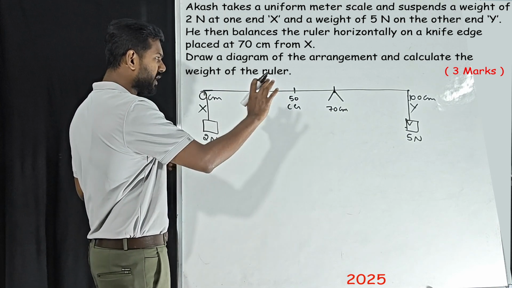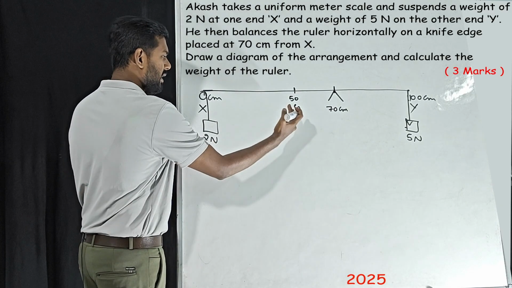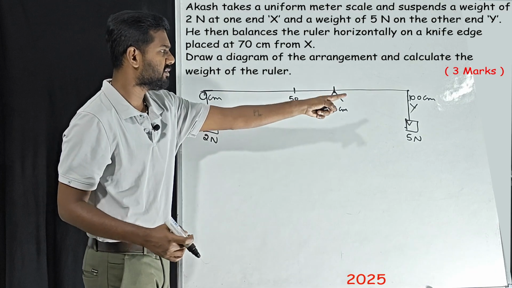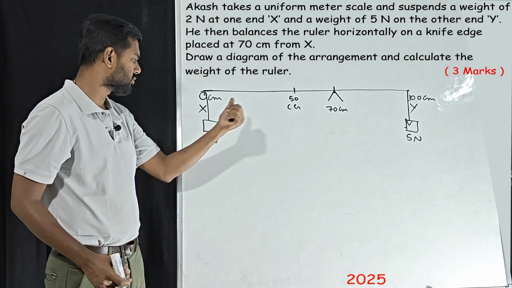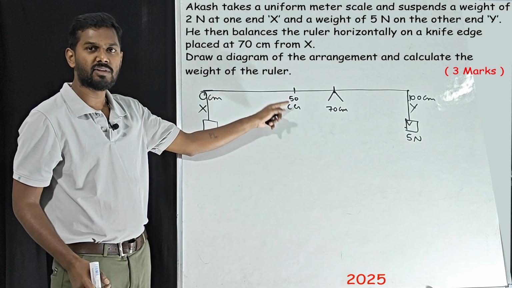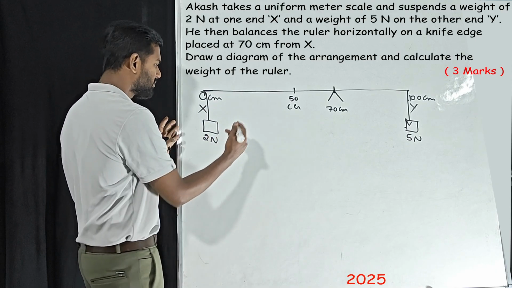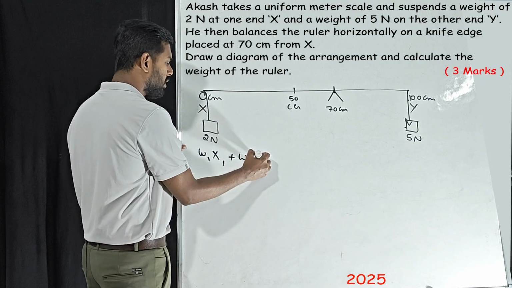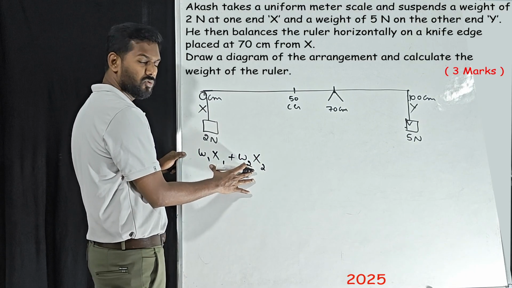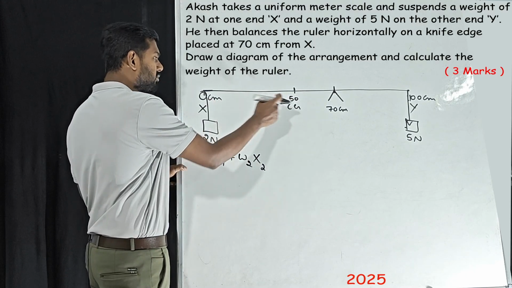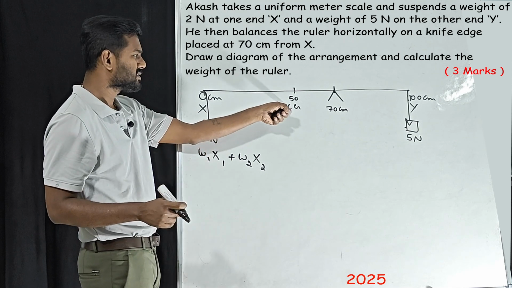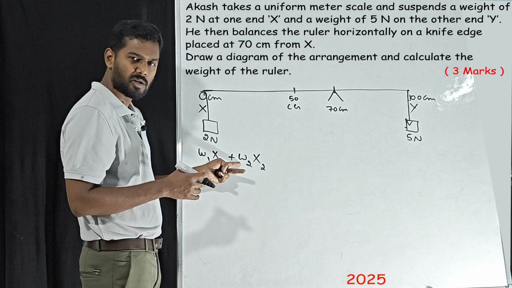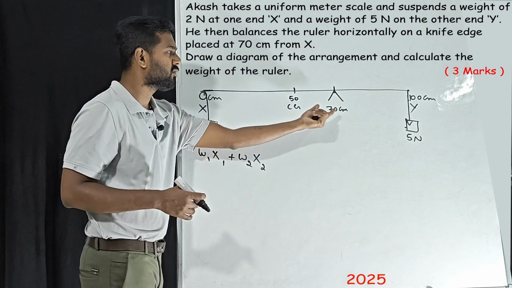Now the diagram is done. See here, from the fulcrum, on the left side we have two weights, and on the right side we have only one weight. Out of two weights, one weight is given, the other weight is not given. That is what we are going to find. So left side we have two weights, so W1 x1 plus W2 x2. Why are we writing two weights only on the left hand side? Because we have two weights: one is given, the second one is at the center of gravity, that is nothing but the complete weight of the scale. That is W2, and x2 we know from this weight to the fulcrum.